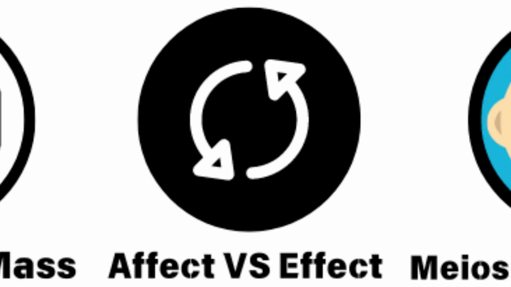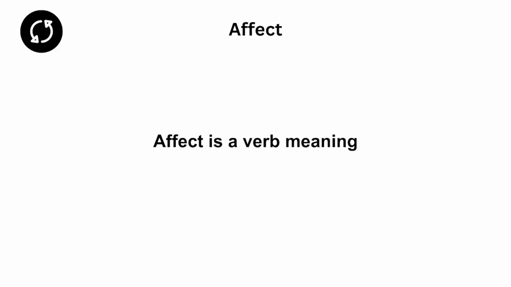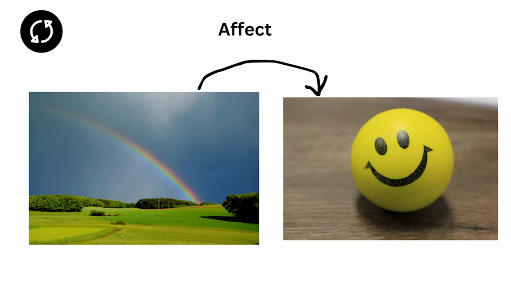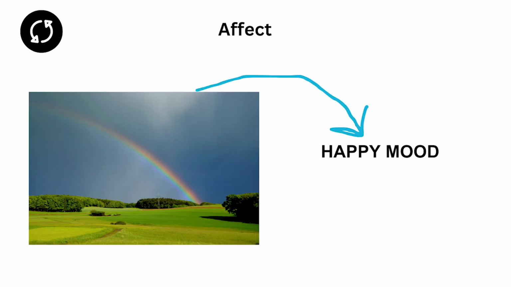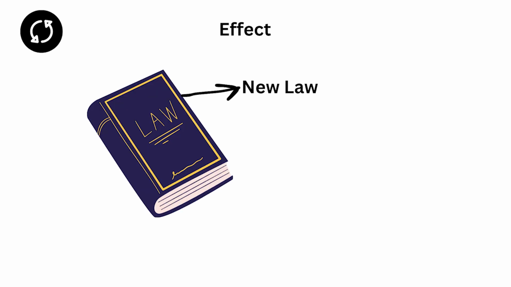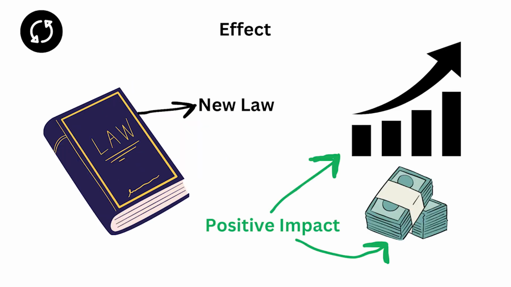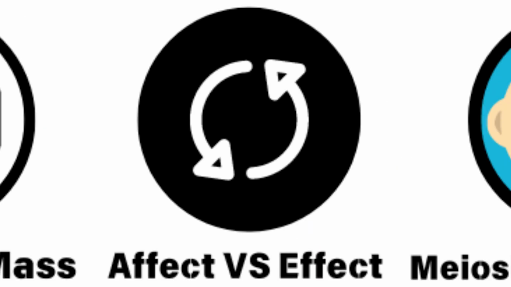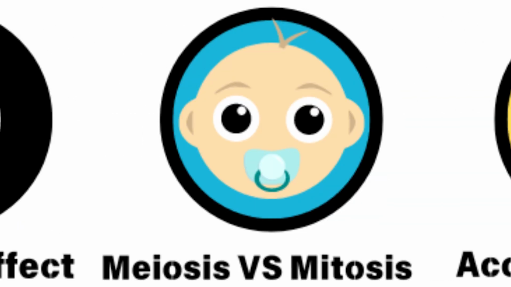Affect versus effect. Affect is a verb meaning to influence or make a difference to something. For example, the weather can affect your mood, meaning the weather can change how you feel. Effect is a noun that refers to the result or outcome of a change. For instance, the new law had a positive effect on the economy, meaning the law caused a beneficial change in the economy.